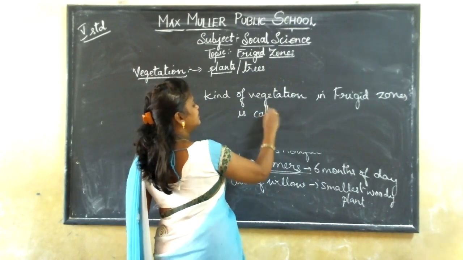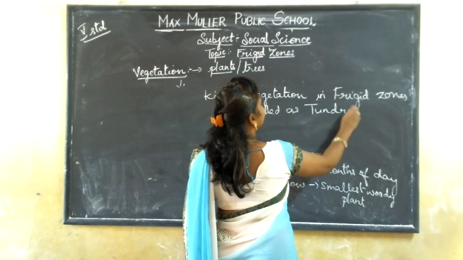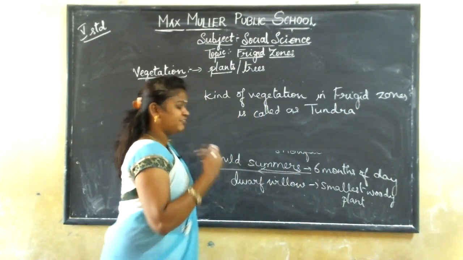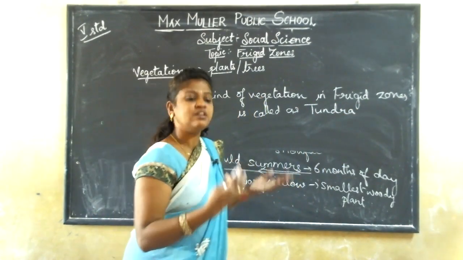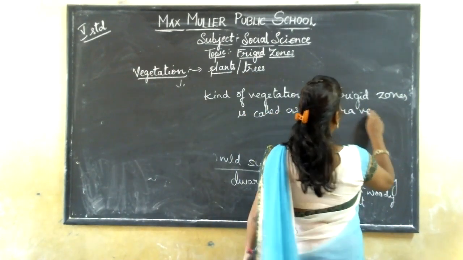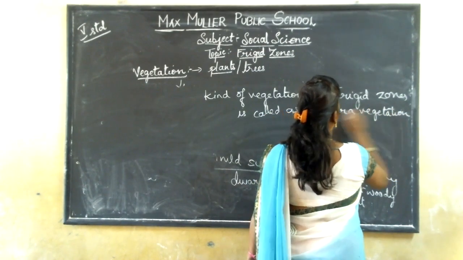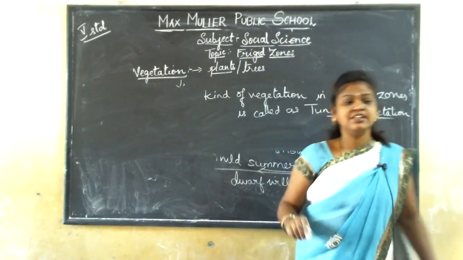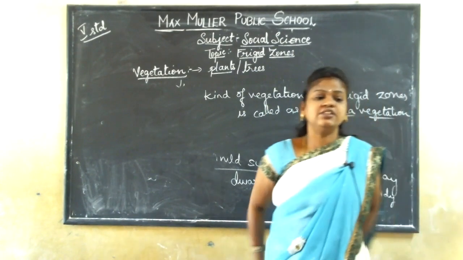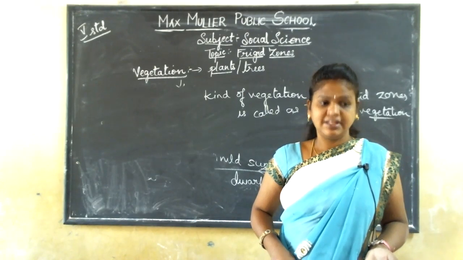Any guesses, children? It is called tundra vegetation. So whatever type of vegetation is found in frigid zones is known as tundra vegetation. Got it, children? Understood, children?